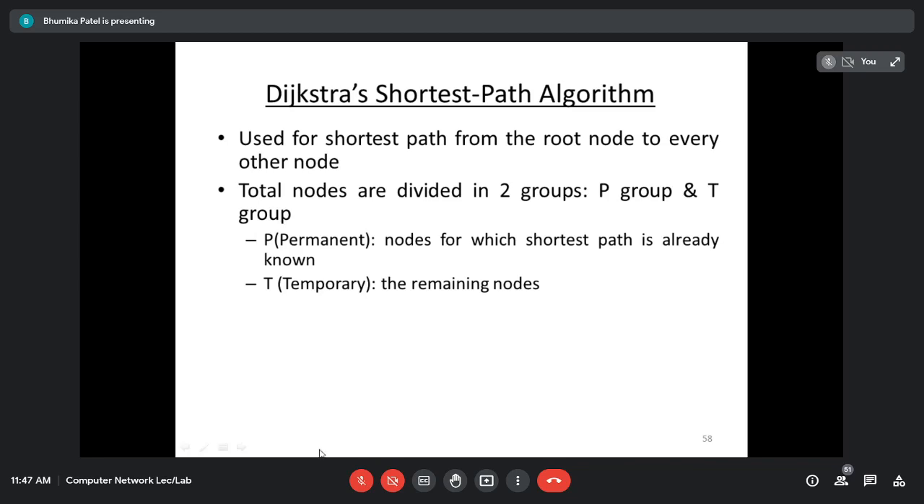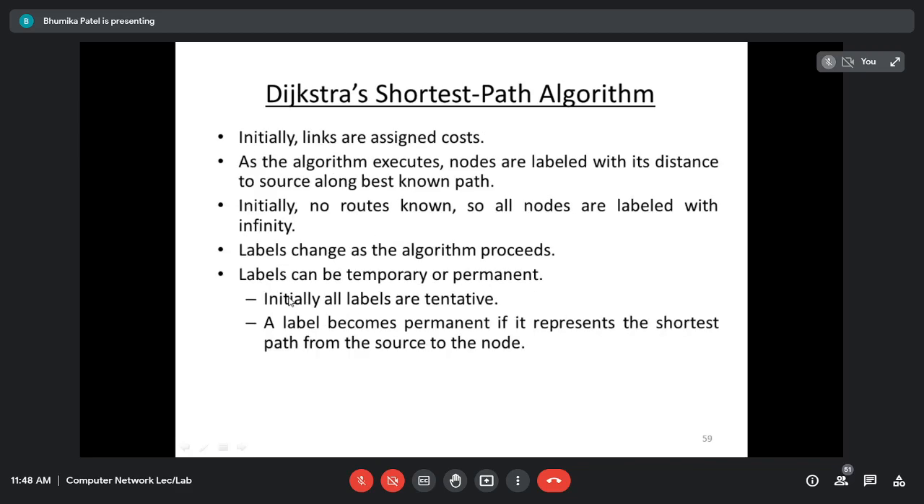And those whose shortest path distance I do not know yet, that will be called the T group. That will contain all those nodes whose shortest path distance I do not already know. Okay, so we are going to find the shortest path based on the P group and the T group.